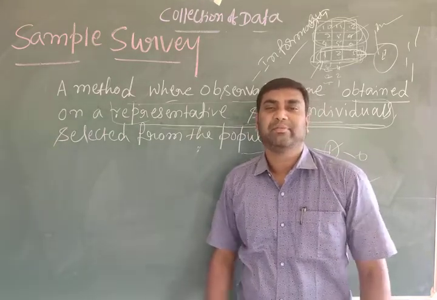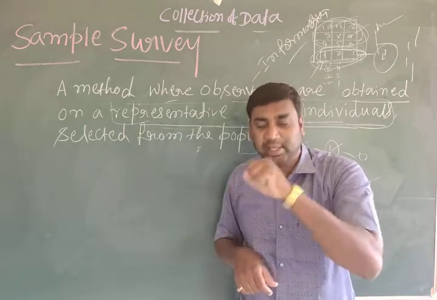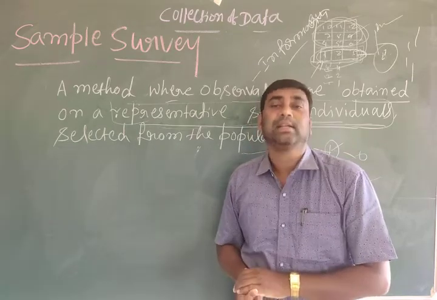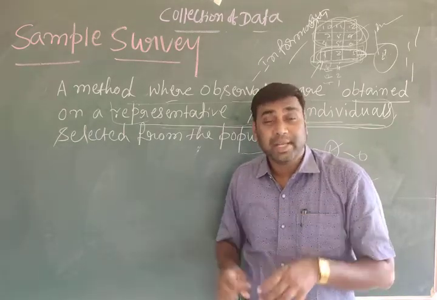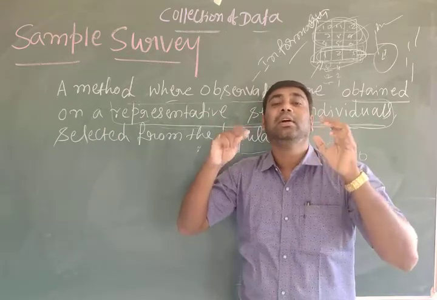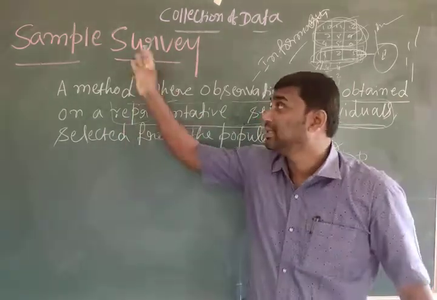We have to collect the information from a particular person, suitable person, perfect person or perfect team, a particular section. We have to collect information from that team. On that basis only we do the picturization. We have to give the picture, give the information, and execute that. So that is called a sample survey.